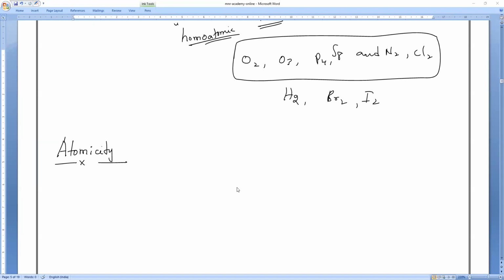Now, atomicity. Write the definition first. The number of atoms present in a molecule is called its atomicity.